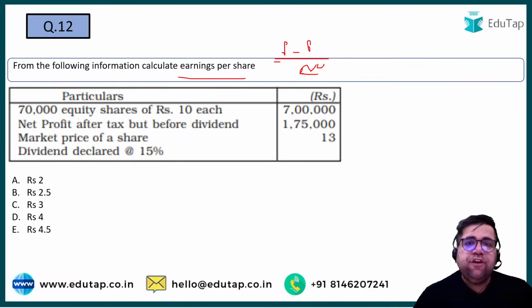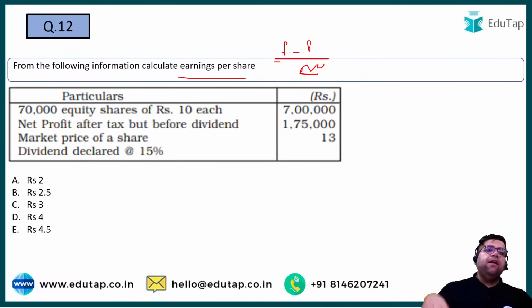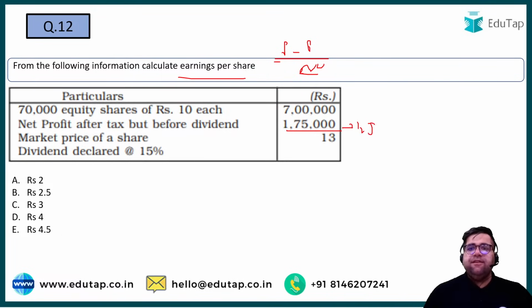70,000 equity shares of 10 each. So the total value is 7 lakh. Net profit after tax but before dividend is given to you as 1,75,000. Yes, this is what we need, right? Net profit toh chahiye numerator. So 1,75,000. Sorry for my bad handwriting. 1,75,000 in numerator. Market price is not needed over here.